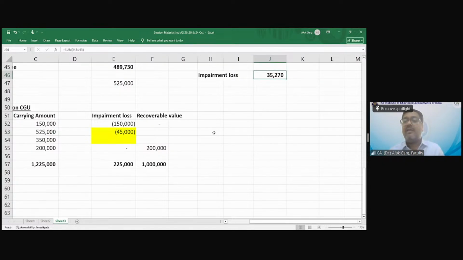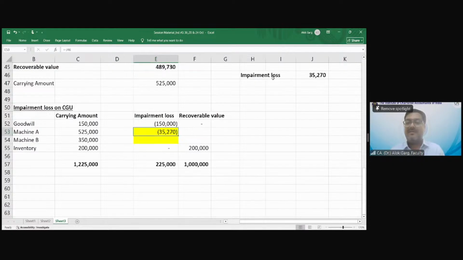35,270. So if on a particular asset an impairment loss can be computed, that impairment loss has to be taken into consideration for that particular asset, right? So in this case, how much amount should I take? I should take the actual impairment loss on this individual asset. Clear?